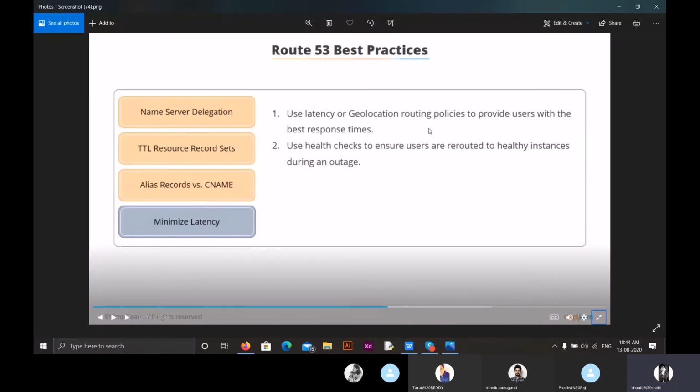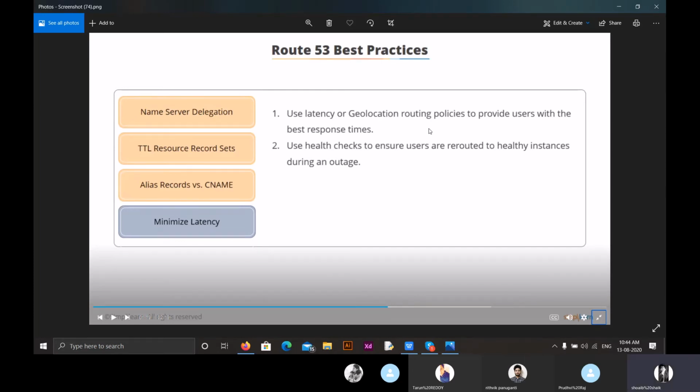Now apart from this, we have to regularly check health checks because these health checks ensure whether our website is working, whether our domain is working. If it is not working in that region, we can reroute our users to another healthy region where our data is working. So these four are the best practices we can follow to maintain our Route 53 in the best way. I hope everyone is clear. If you have any doubts, you can ask me now.